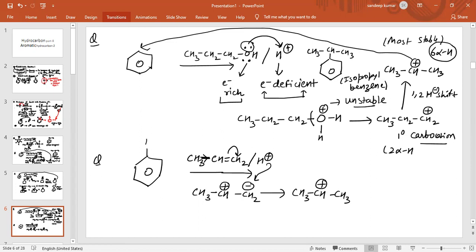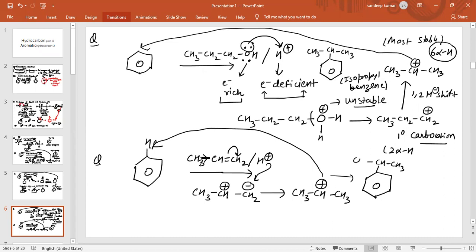Now this carbocation will attack one of the carbons and replace hydrogen. So after attack of the electrophile, the product obtained is benzene with CH(CH3)2.